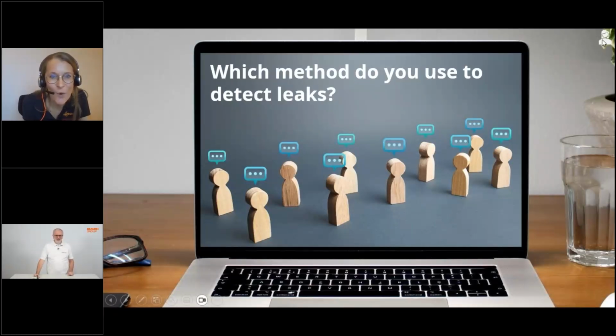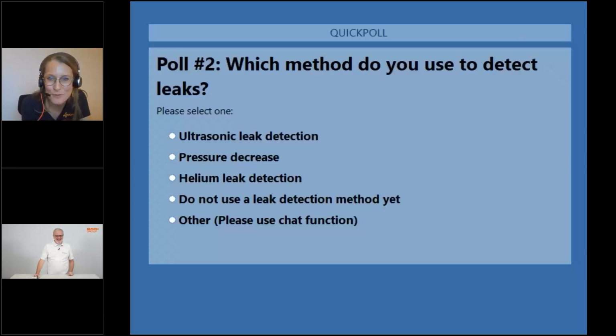So, okay, we will move further with another poll. We are interested to see which method you use to detect leaks. Again, we have provided some examples which you can select: ultrasonic leak detection, pressure decrease method, helium leak detection. Perhaps you do not use any leak detection method yet, or the method you use is not within the examples, so just put your reply in the chat function again. We are very curious to see what you already use as a method.